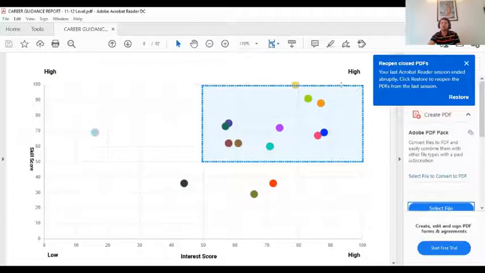So best would be the subjects on the top, but anything coming under this and having more than say 75 score in both is a good option. When you're looking at that, you also have to understand the student's interest and inclination and the parents' inclination, so that you can make sense of what is being shown here.